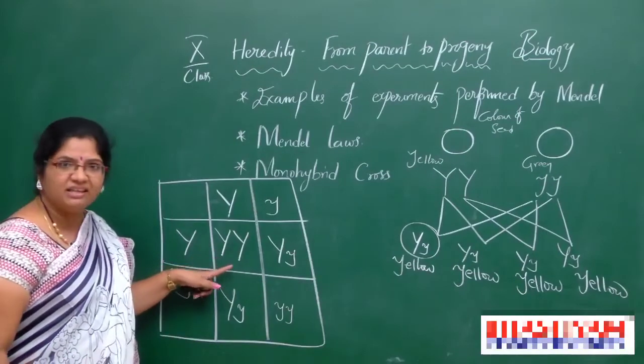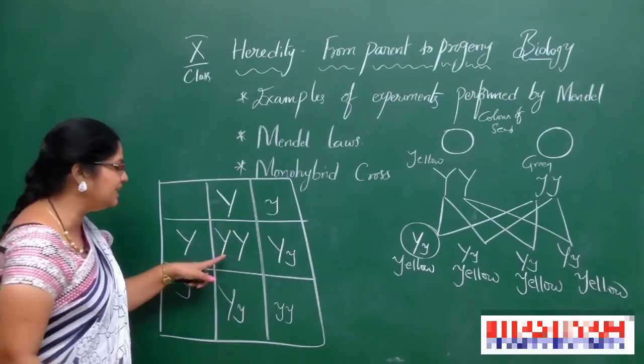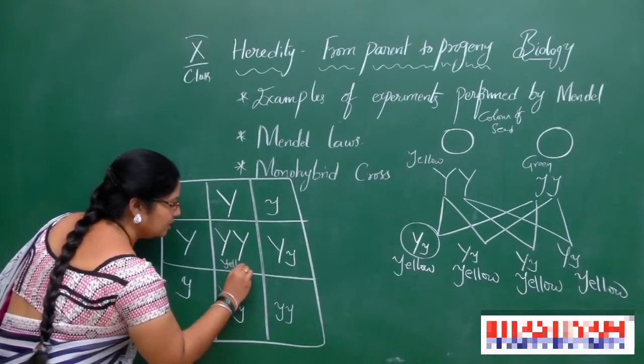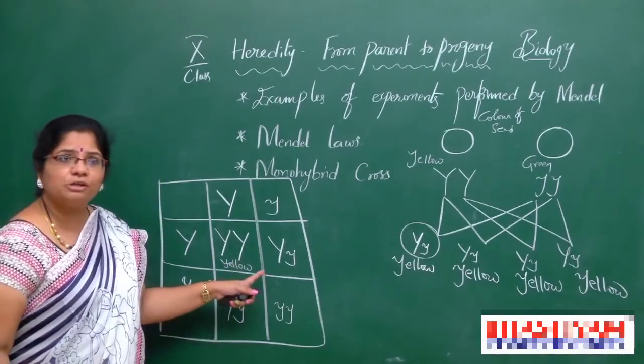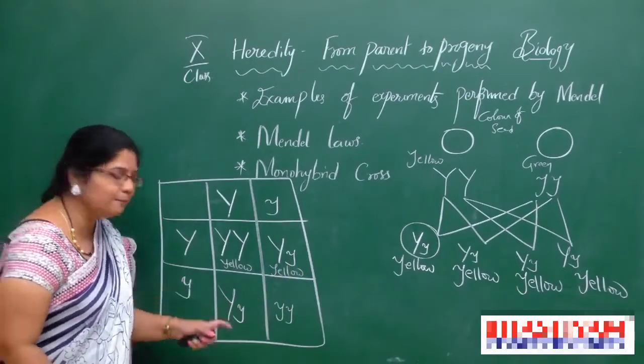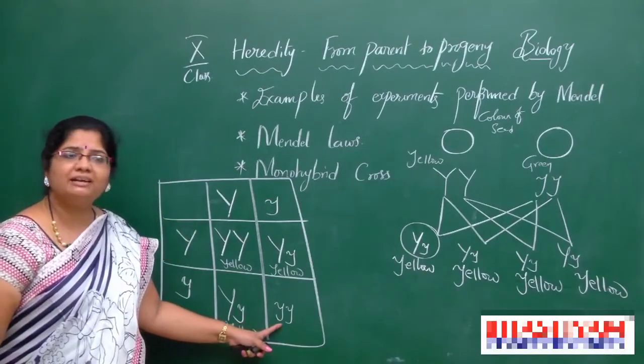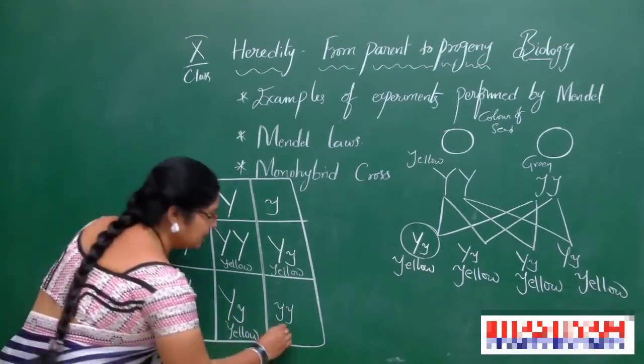Now by seeing these letters, identify what kind of seed producing plant it is. Yellow. What kind of seed producing plant is it? Again yellow. What kind of seed producing plant is it? Yellow. What kind of seed producing plant is it? Green.